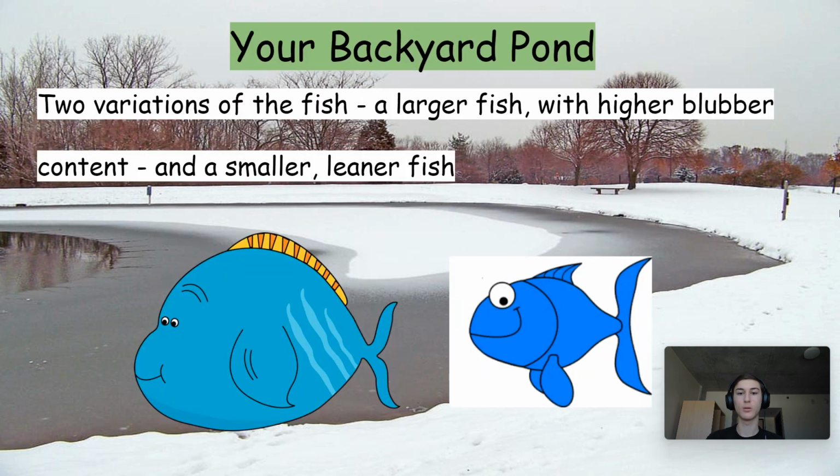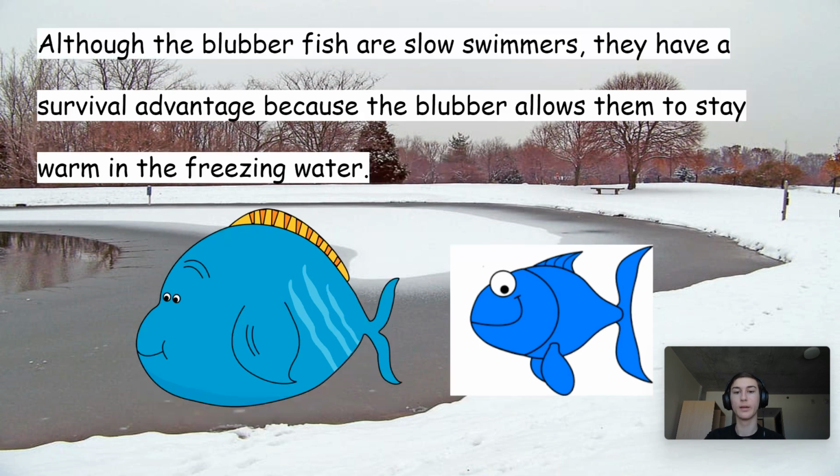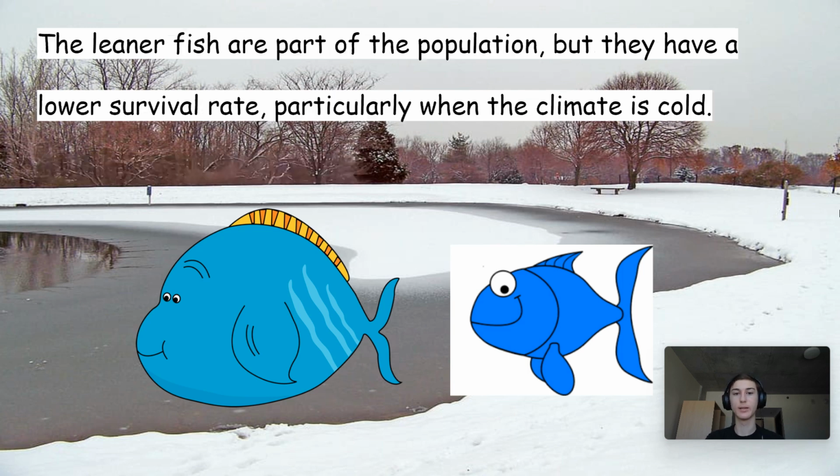So let's say you live in a cold climate and in the pond in your backyard there's a population of fish. And there's two variations. There's a larger fish with higher blubber content and a smaller fish with much less blubber, low fat. Although the blubberfish are slow swimmers, they have a higher survival rate and an advantage because the blubber allows them to stay warm in the freezing waters. The leaner fish are also part of the population, but they have a lower survival rate because the climate is cold.